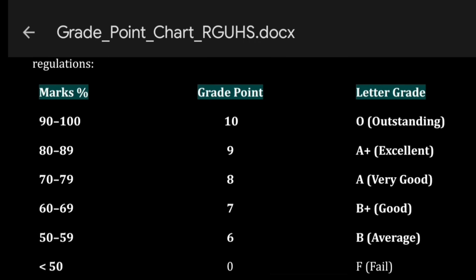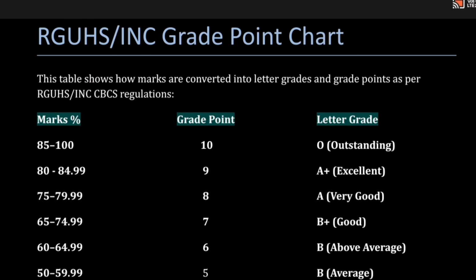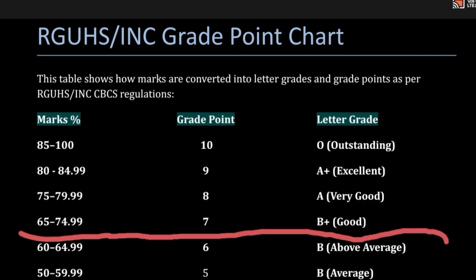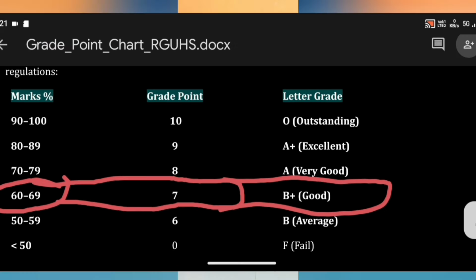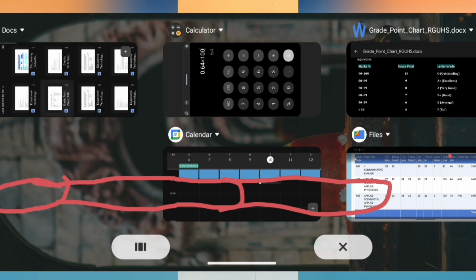Now let's check the grade point chart. If your percentage is 60 to 64%, then your grade point will be 6 and your letter grade will be B, that is nothing but above average. So let's check this in our mark sheet.